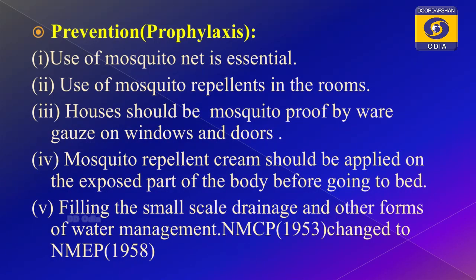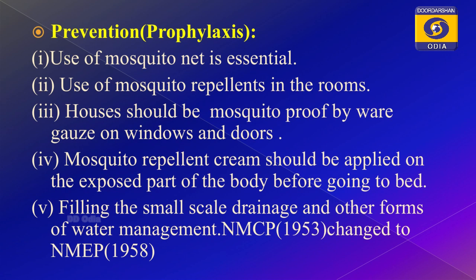So, the mosquito nets that are given are the repellent type, and as a result the mosquito will not come to that part. Clear.